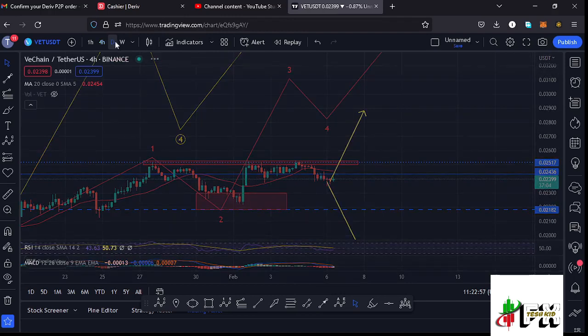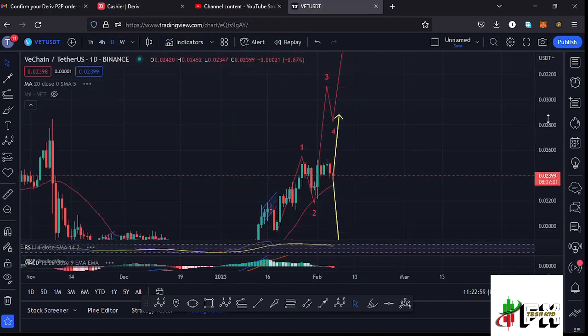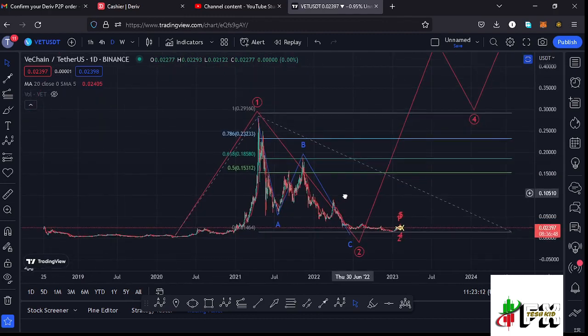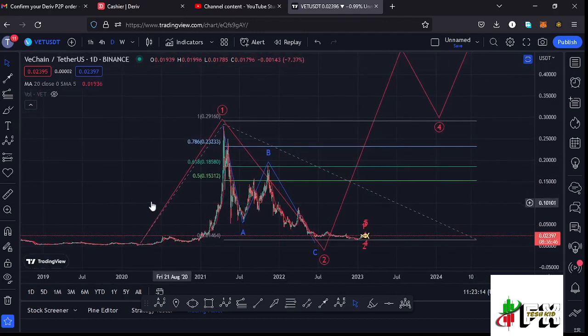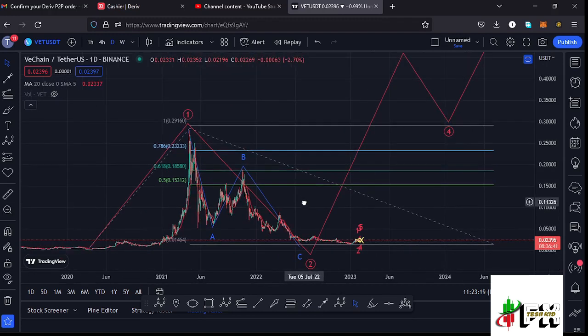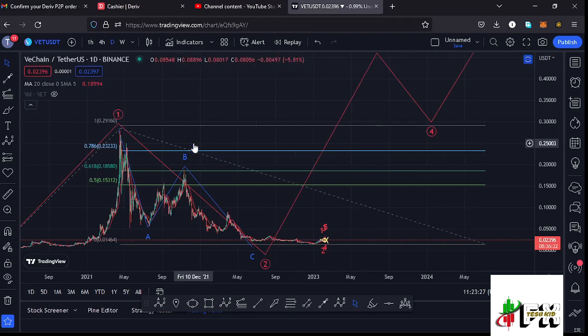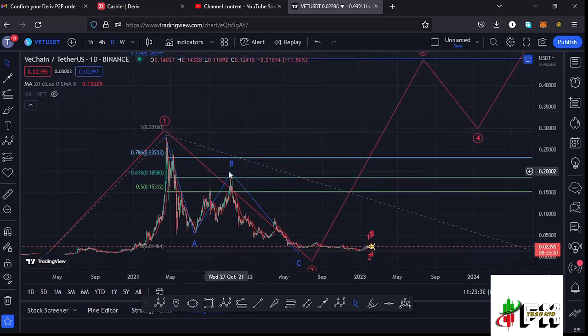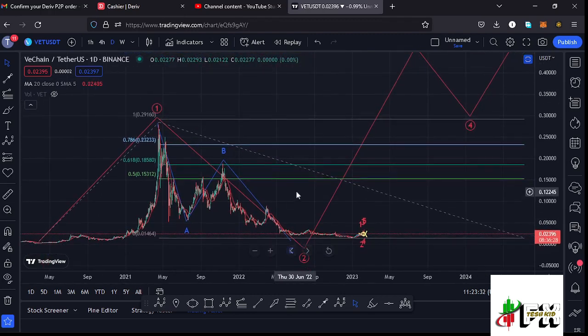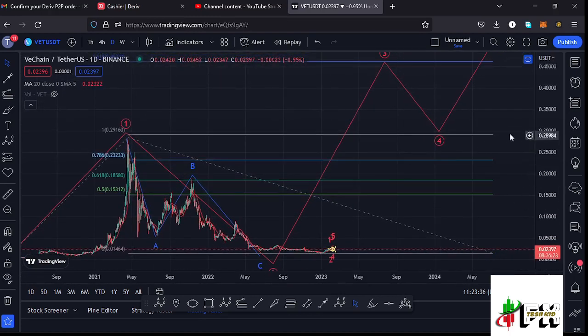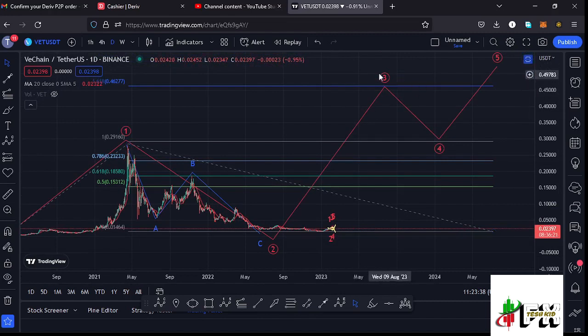And jumping to the daily chart to give you the long-term scenarios that I'm expecting to play out. Here on the daily chart, you can see that Vechain, from these low prices that we had been trading within, we saw a very nice bounce to the upside, making it to an all-time high at around the $0.28 mark in what I'm terming the first wave to the upside. And after seeing the formation of that wave 1, whatever we expected next is a corrective structure in the formation of a larger Elliott wave count 2, which has now given us a low at around the $0.015 mark before we start another bounce to the upside in the formation of this wave 3.